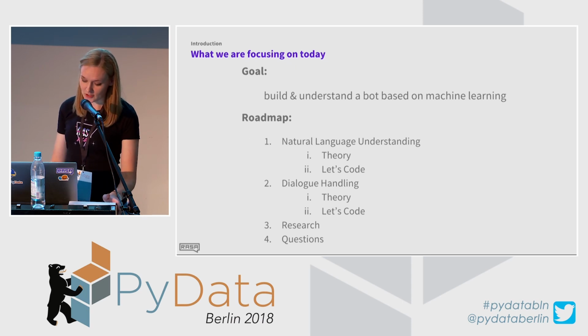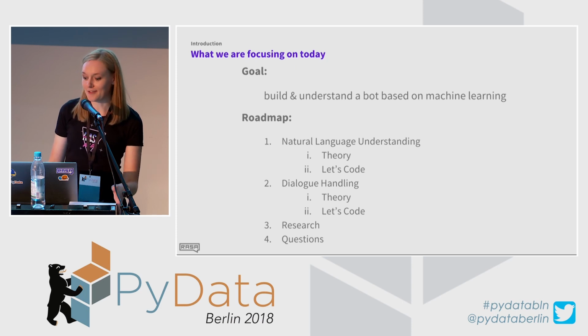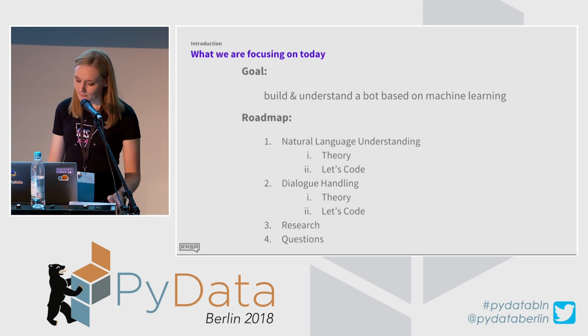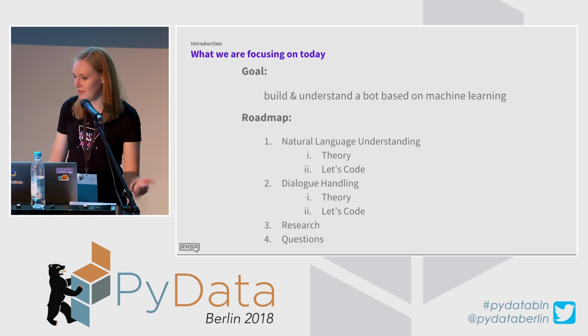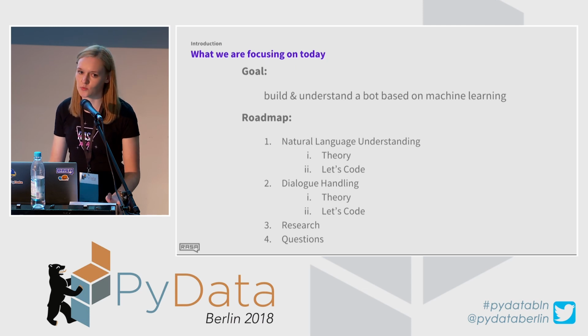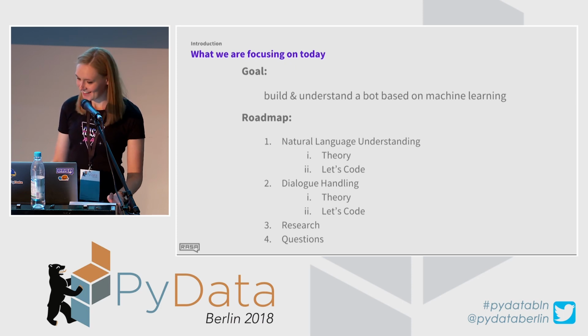Then we will look into dialogue handling and all the pieces that go there. And we will do coding as well. We will develop a dialogue management model. And I will mention a little bit about the research that Rasa is working on. And I think there will be some time for questions as well. But if you have some burning questions throughout the talk, definitely raise your hand and feel free to ask.